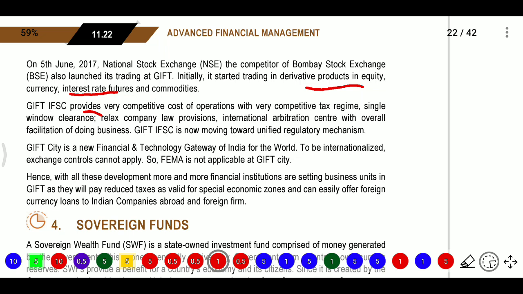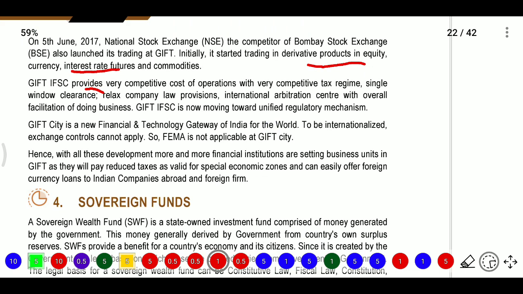To be international, exchange controls cannot apply. So FEMA is not applicable at Gift City. For the Gift City, the FEMA provisions will not be applicable, whereas FEMA provisions are applicable elsewhere, where foreign exchange monies are affected. They will need to follow more regulations and operations, and they must follow the authorized dealer.